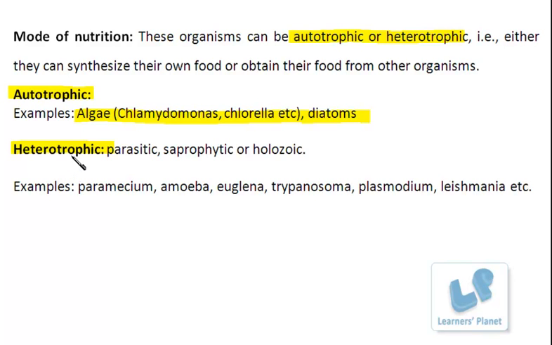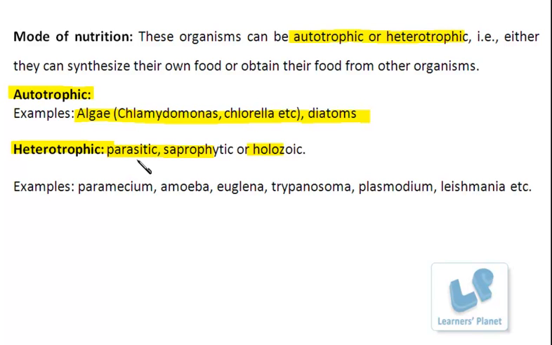Under this, different categories are observed, like it can be parasitic, saprophytic, or holozoic. Parasitic means the organism is using the simplified food material from the living host body. Saprophytic organisms are consuming the simplified food material, obtaining it from the dead and decayed matter. So can you make out the difference between parasitic and saprophytic?